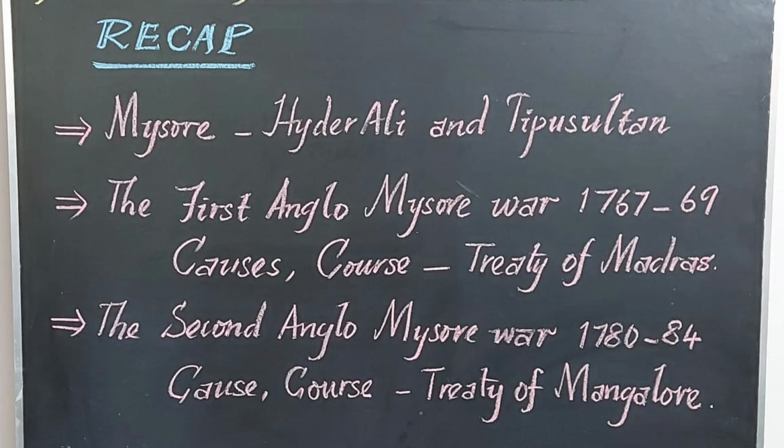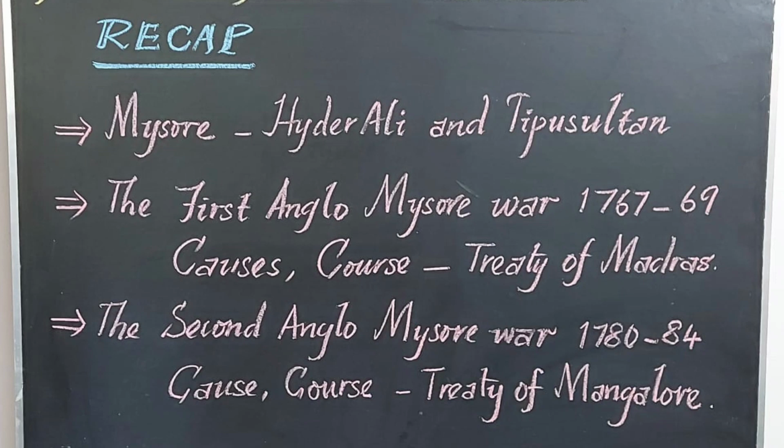British General Sir Eyre Coote defeated Hyder Ali at Porto Novo and one more place, Sholinghur, but Hyder Ali died due to cancer. After that, was the war ended? No. It was continued by his great son Tipu Sultan, who was as brave as his father. He captured Brigadier Matthews, a commander of the British forces, along with his soldiers in 1783. A treaty was then signed between Tipu Sultan and the British, called the Treaty of Mangalore, in 1784. According to that treaty, both of them returned the conquered territories.